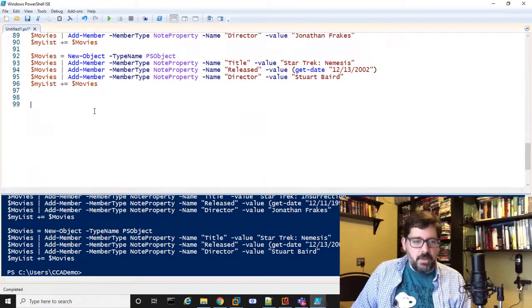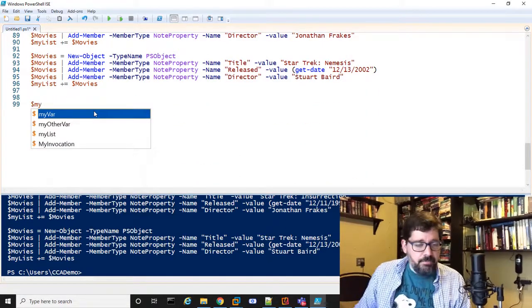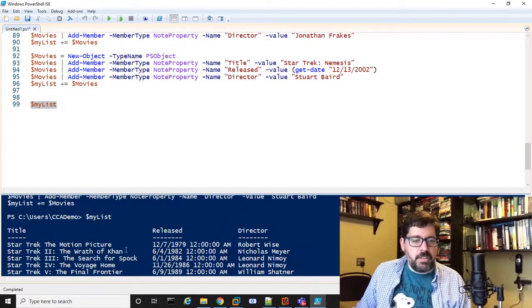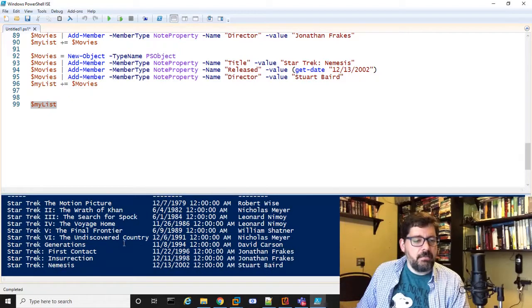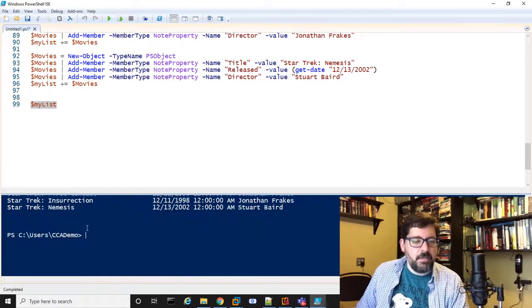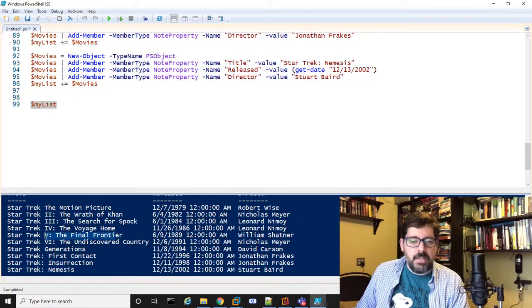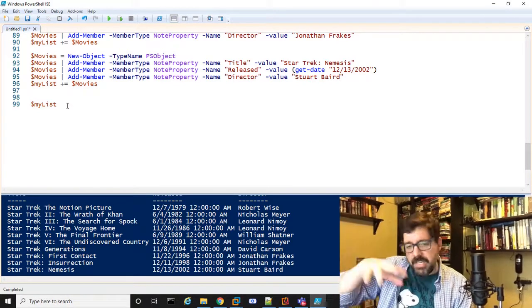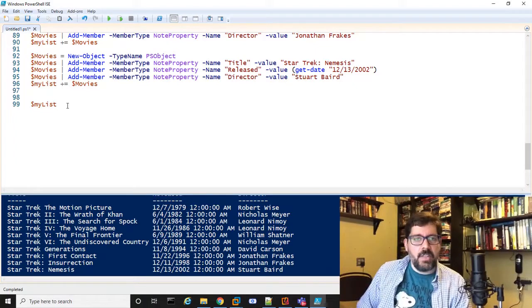And now, once again, if I just output my list, you're going to see all my Star Trek movies that it's going to list. Oh, now we have Star Trek 5 in the list, right? So now it's in there. But in any event, this is a list of movies, but each item in that list is all the attributes about that movie, including its title and so forth, right? And I can work with that.